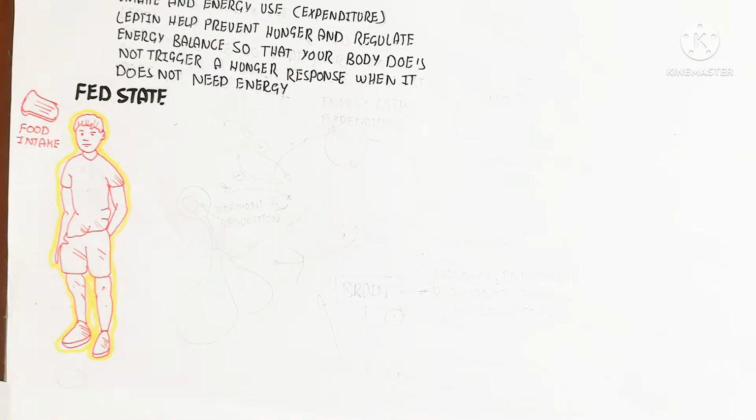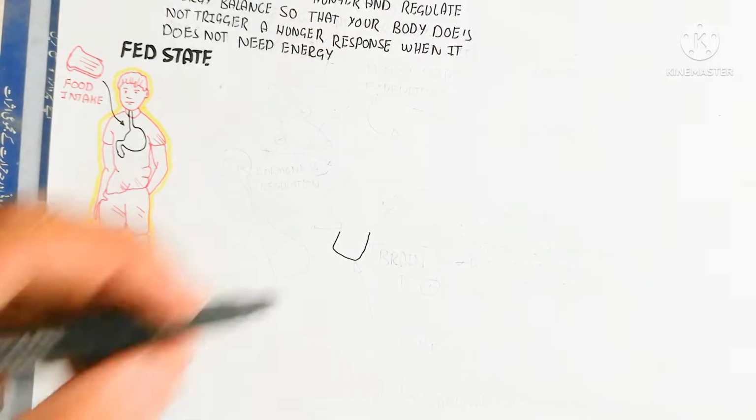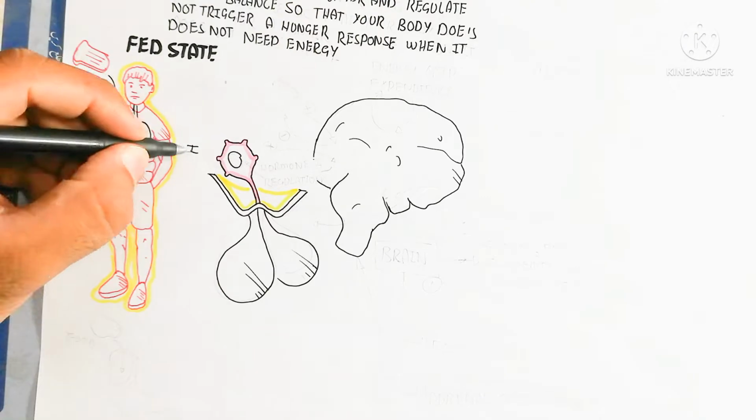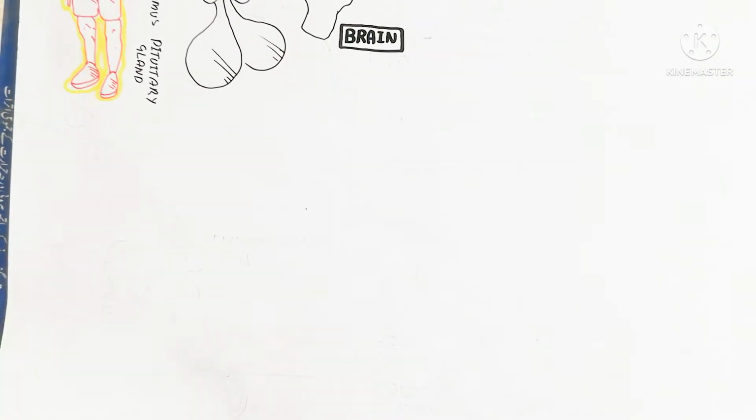So this is a person, when food intake fills the stomach, the stomach wall stretches and produces the hormone known as leptin. Leptin is also produced from the adipose tissue. We will also learn about that.